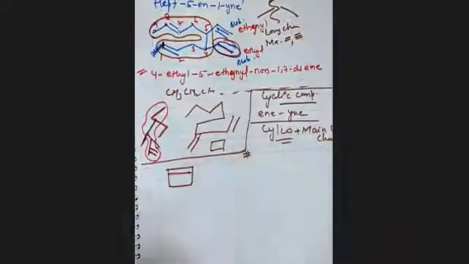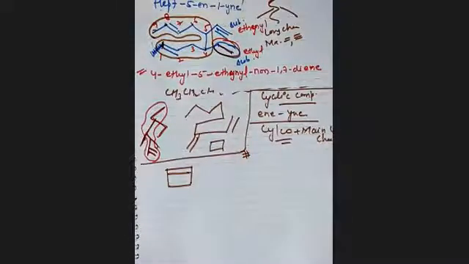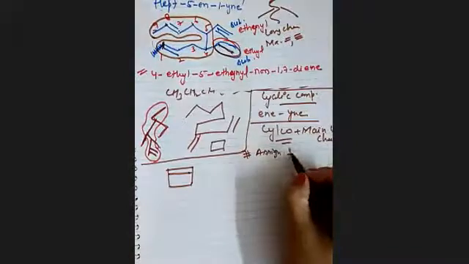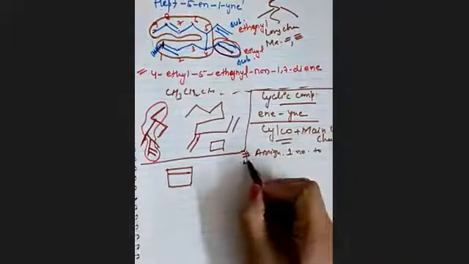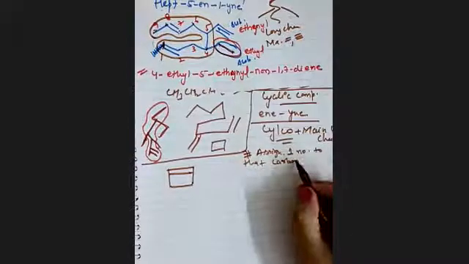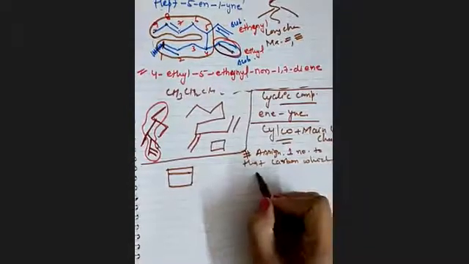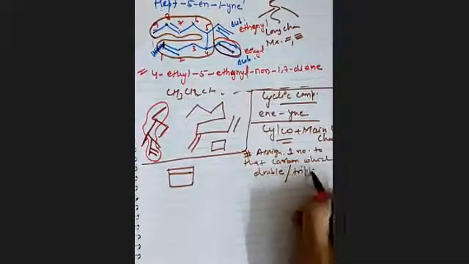Okay. So hashtag first rule. Assign the first number to that carbon which has a double or triple bond.